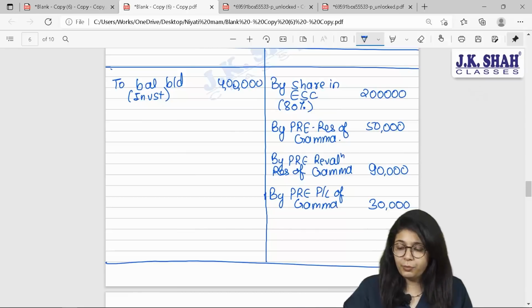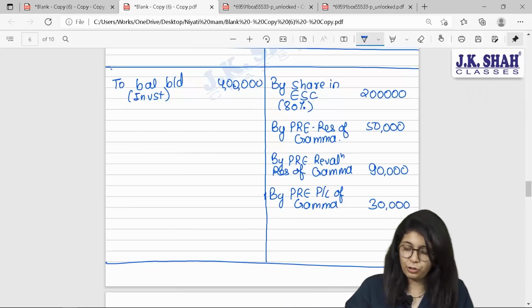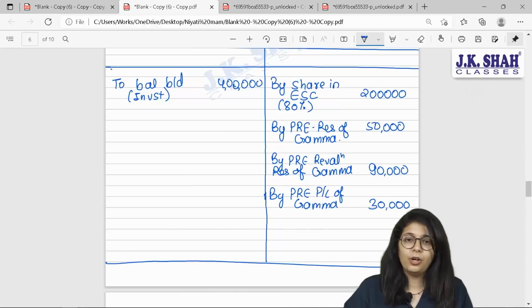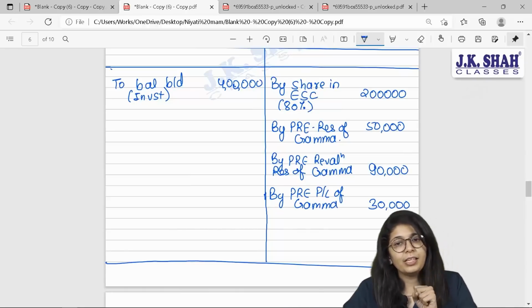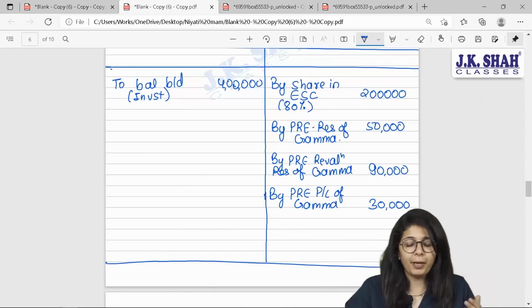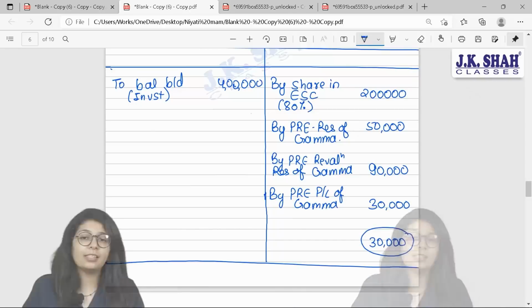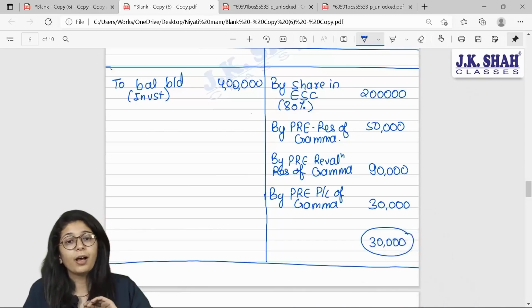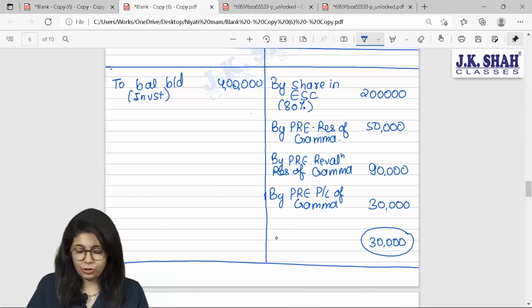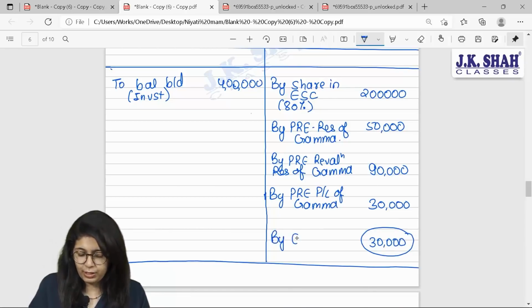So you got equity shares of 2 lakhs plus 50,000 of benefit of reserves plus 90,000 of revaluation reserve and 30,000 of P&L. Total value received is 370, but amount paid is 4 lakh, which gives you a balance over here of 30,000. Can I say you have paid extra? Why have you paid extra? You have paid extra towards goodwill.